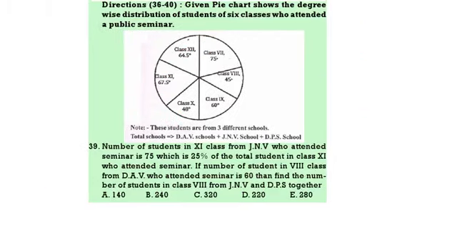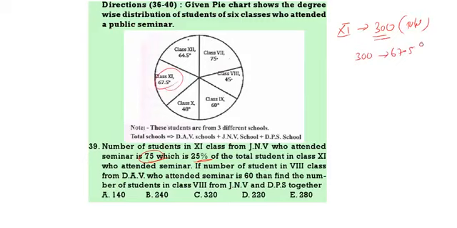Next question. The number of students in 11th class from JNV who attended the seminar is 75, which is 25% of the total 11th class. So 25% of the 11th class is 75. The total of the 11th class will be 75 into 4, that is 300. So the total 11th class strength is 300. This is the total strength of the 11th class. That means for the 11th class, 300 is equal to